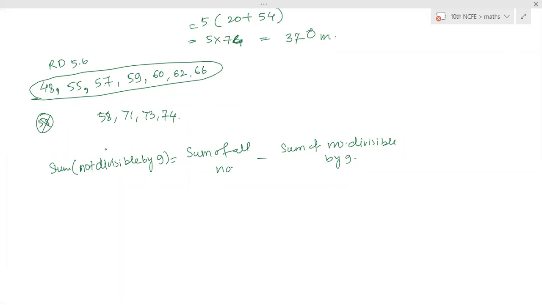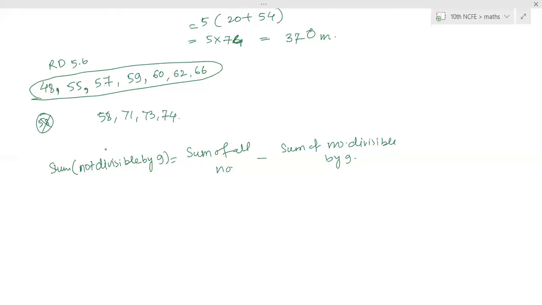Now what is the third part? All integers between 1 to 500 which are multiples of 2 as well as of 5. That means 2 and 5 both. The number should be a multiple of 10.